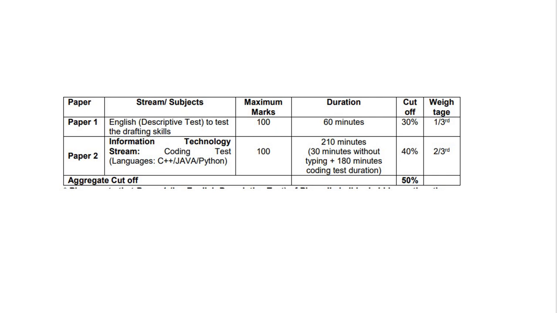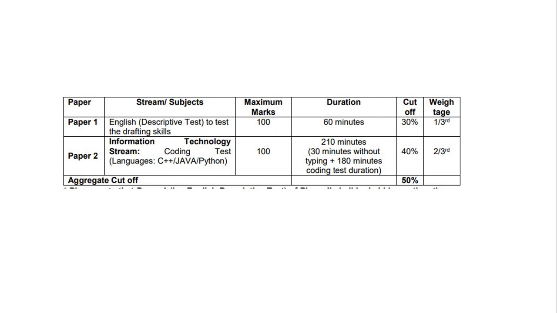So you were getting basically 9 questions, and out of those 9 questions you have to attempt 6. For reading those 9 questions you are getting an extra 30 minutes, and once that 30-minute timer expires, you are allowed 180 minutes to write your coding test. So the duration of the coding test will be 180, and a separate timing of 30 minutes will be given to you. This is the time where you are going to decide which questions out of 9 you have to attempt, how you're going to write your algorithm, the pseudocode. You can do everything in this 30 minutes, and once the timer starts you have to start writing your code and check whether it is passing the desired number of test cases or not.